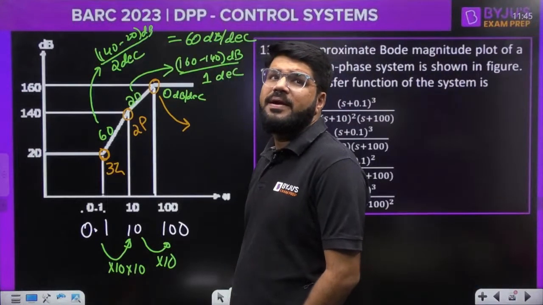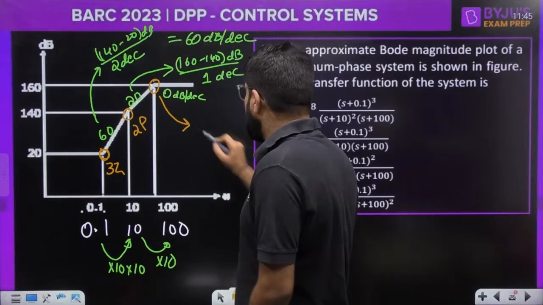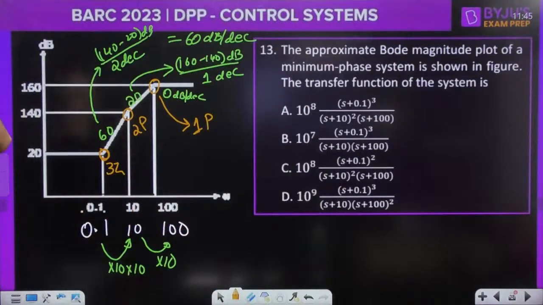Dear, what? It reduced by 20. That means there is a single pole. Reduction of 20 is due to a single pole. So here there is a single pole. Done? Here there is a single pole.